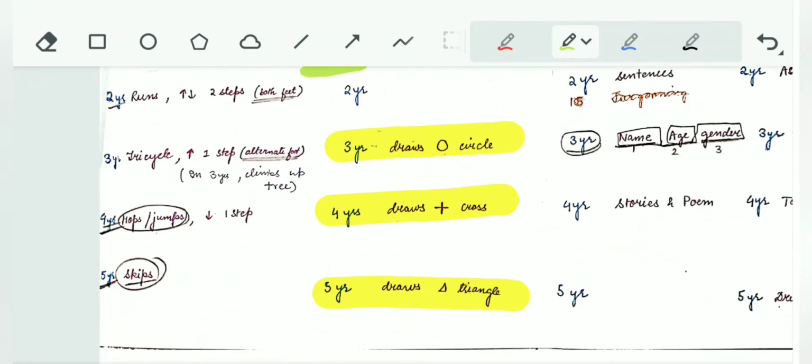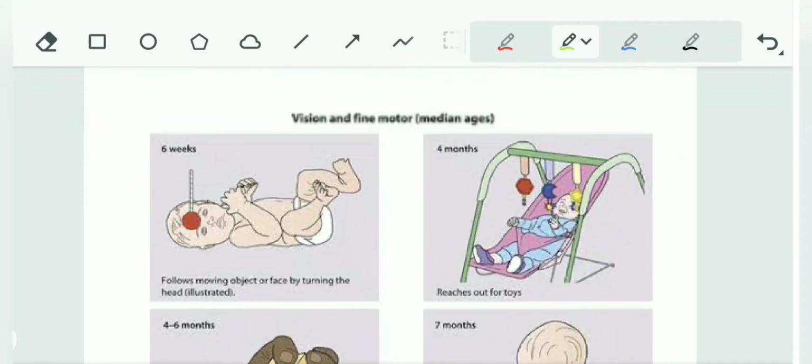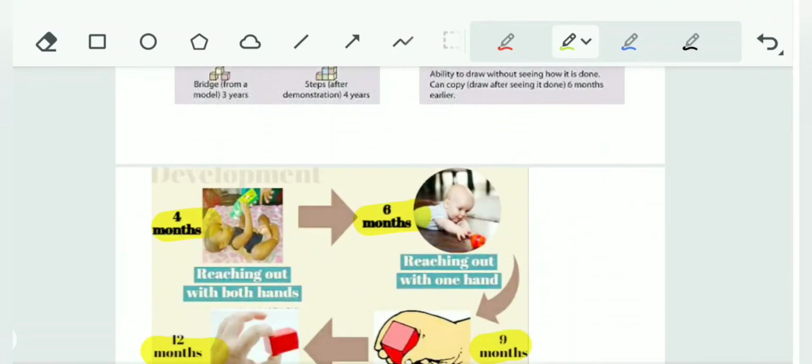Okay, at 3 years the child can draw a circle. At 4 years draws a cross and also square. We will see this later on. Let's see, at 5 draws a triangle. Now let's see the mnemonics. Okay, these are the fine motor developmental milestones.